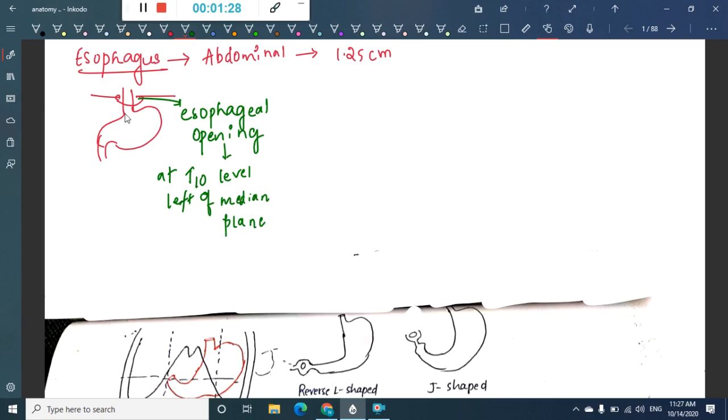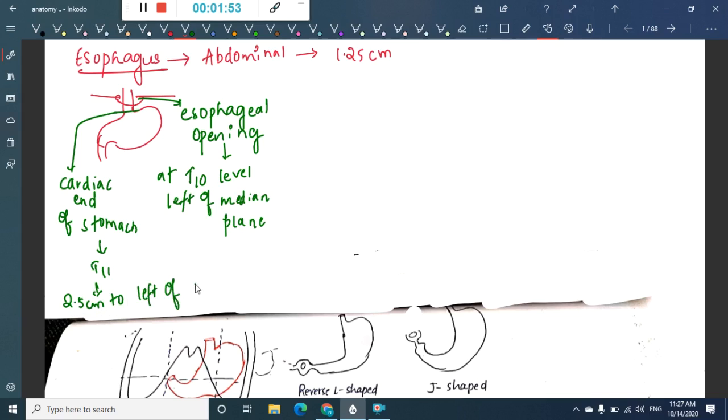Whereas the cardiac end of the stomach, that is the point where the esophagus opens into the stomach, is situated at T11 and it is 2.5 centimeters to the left of the median plane.